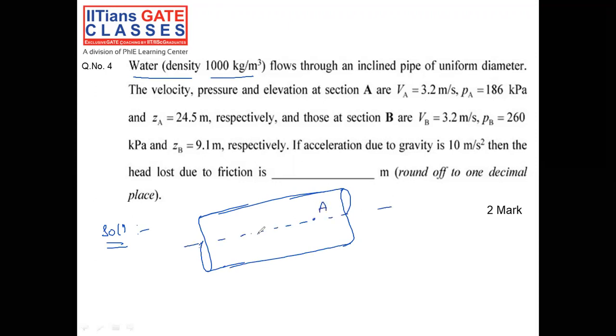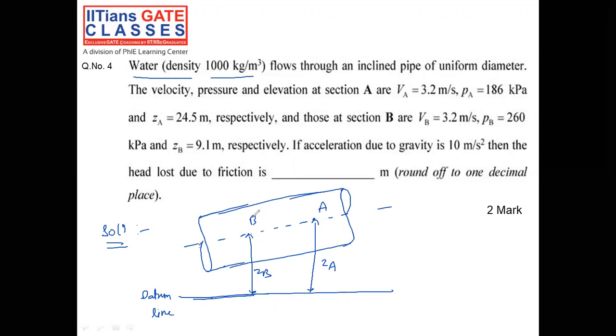This is the point number A and this is the point number B. Both are at different heights from the datum. This is the datum line, and both are at different heights, ZA and ZB. But here the flow condition is not given, that is, the direction in which the flow is flowing.